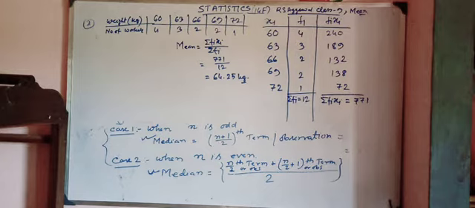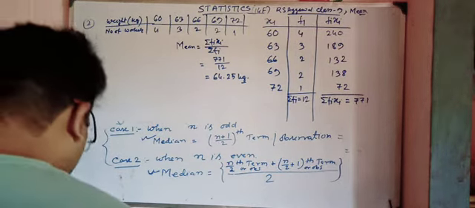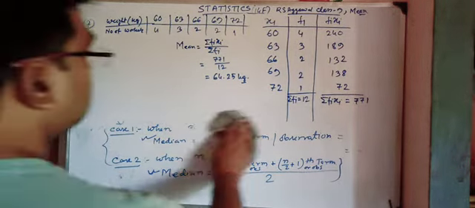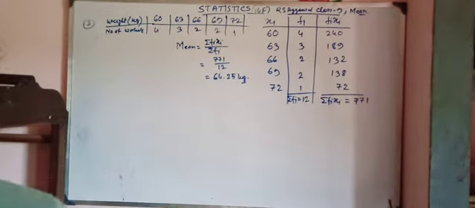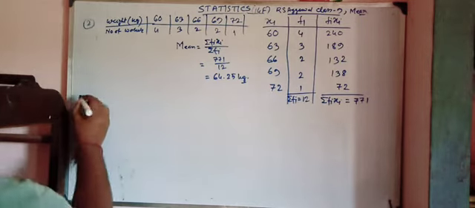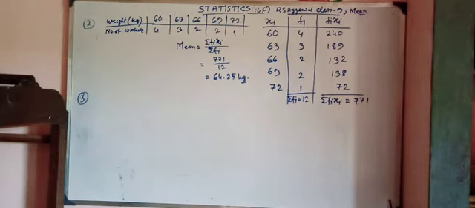I am doing the exercise 14F of RS Agarwal math book. Next, move to another question. Question number 3 is quite the same. Here the age is given in years and the frequencies are also given. So we have to find the mean age. I am giving the hint of question number 3 from RS Agarwal math book, exercise 14F.